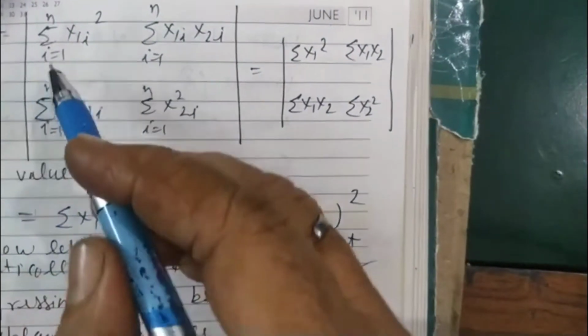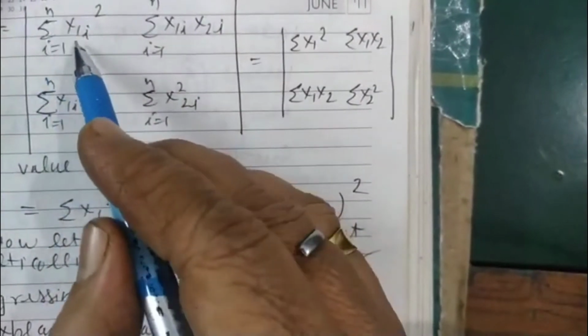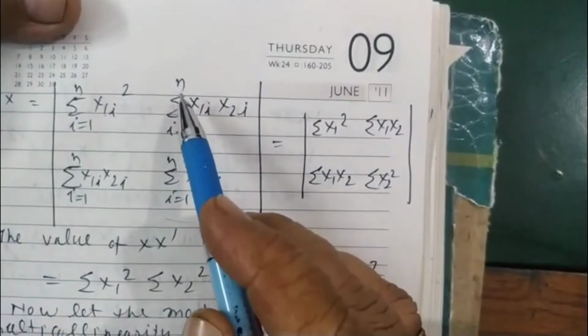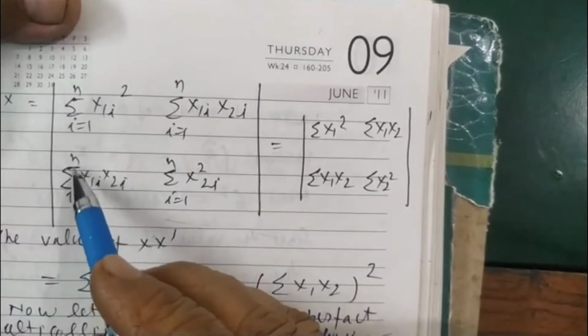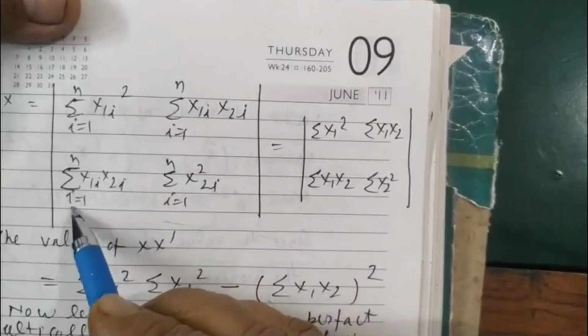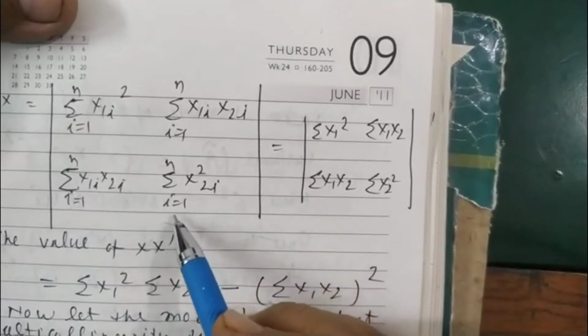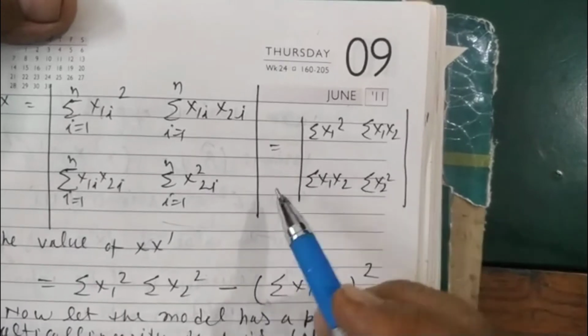X transpose X on multiplying gives sigma x1i whole square, sigma x1i x2i, and in the second row sigma x1i x2i, sigma x2i square, with i from 1 up to n.